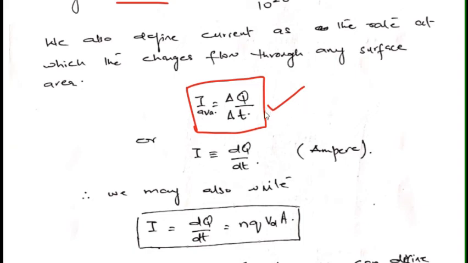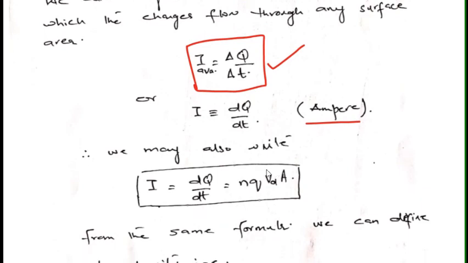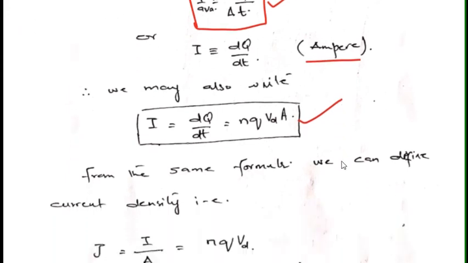So we call it current. I is defined as dq over dt, and the unit of current is amperes. We can also write I equals dq over dt, which is also equal to nqvdA. So these are the different forms through which we can represent our current.